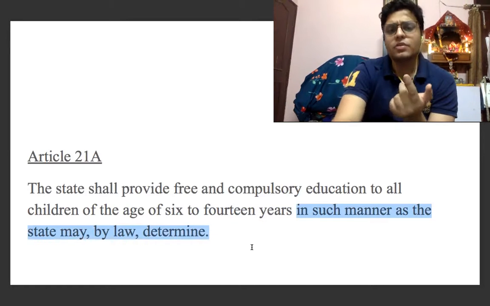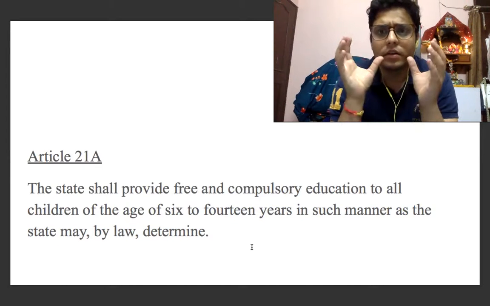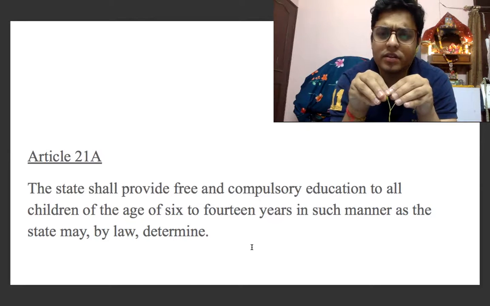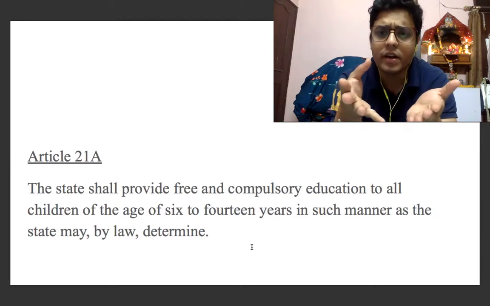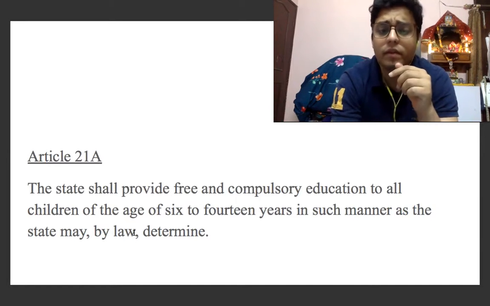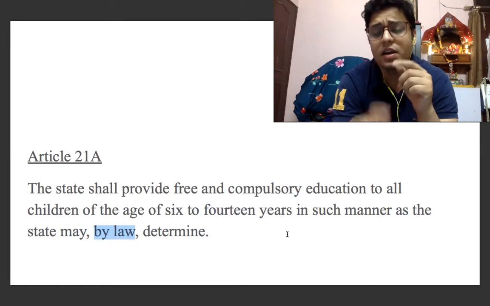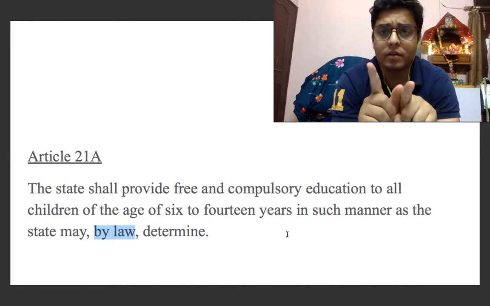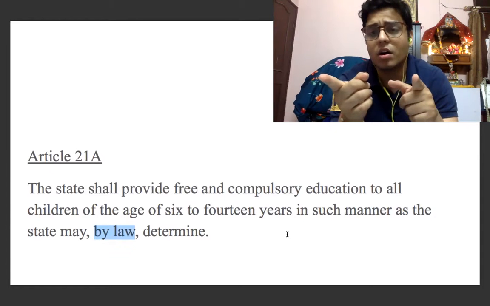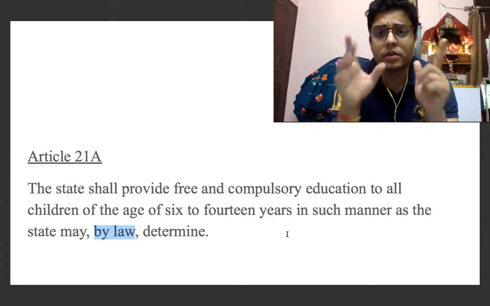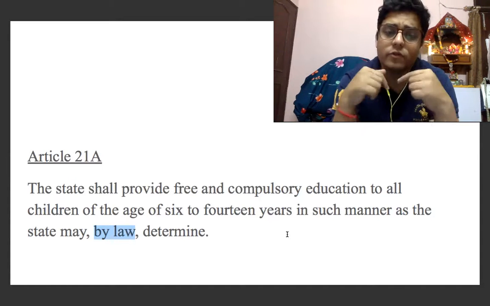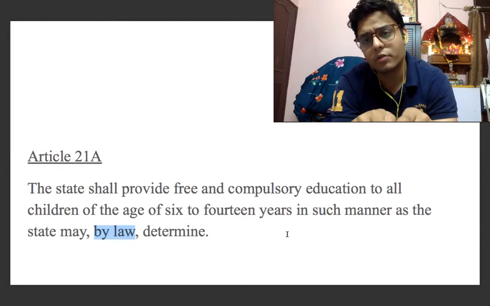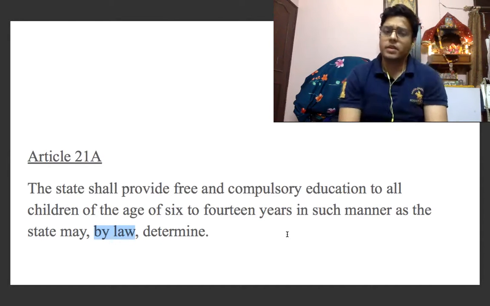The only restriction that has been placed on the discretion of the state in the manner of providing is that it has to do so by way of law. What it means is that a state has to adopt an act, a legal act, by following all the procedures provided by the parliament, committee and all, an act through which it will provide free and compulsory education.